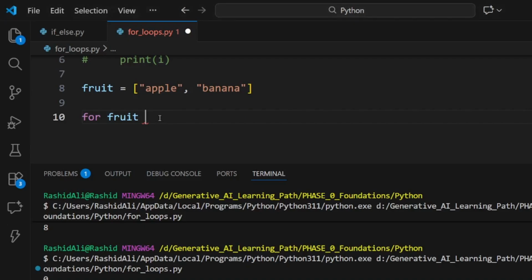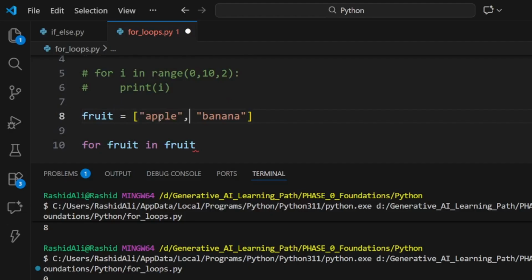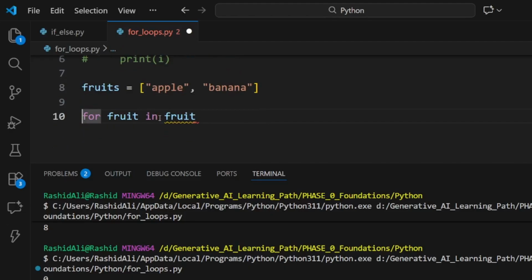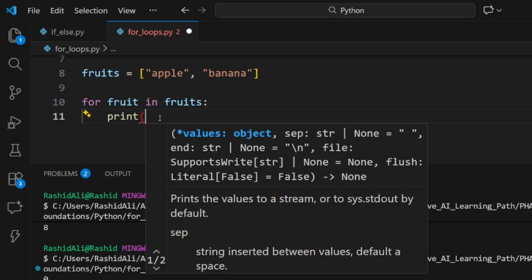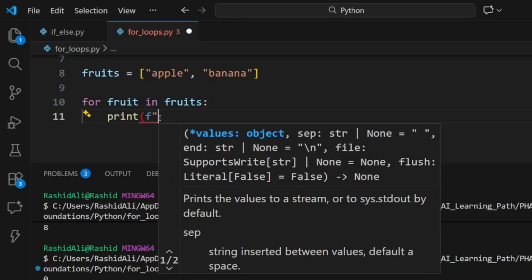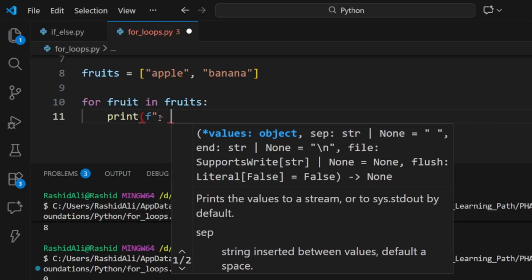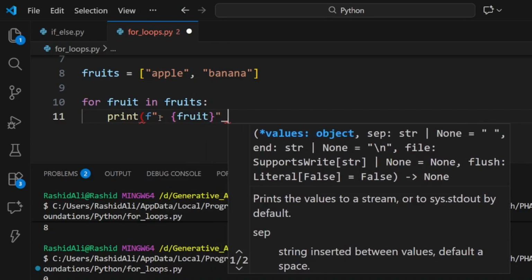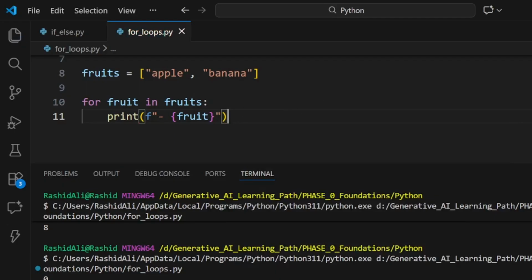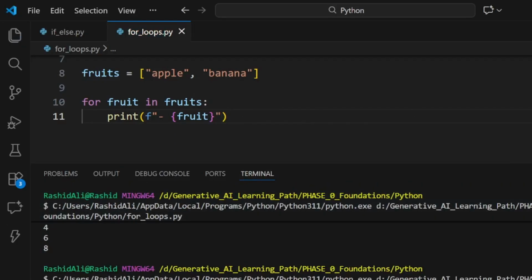In fruits, we had a mistake, this should be fruits, followed by a colon. Then an f-string to print the fruit. Let us see the output. Apple, banana. You can see it iterated 2 times.